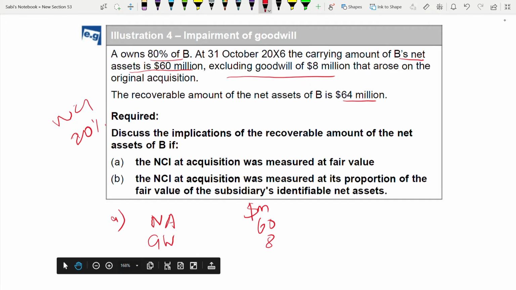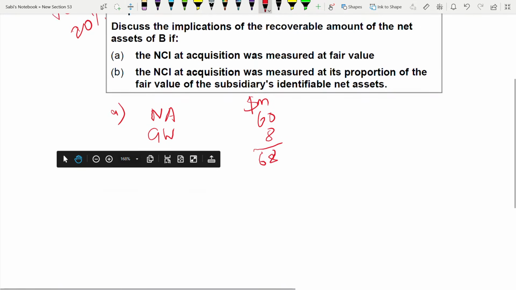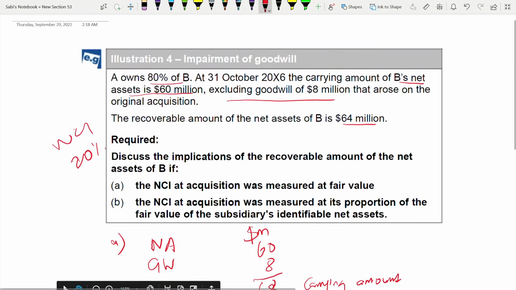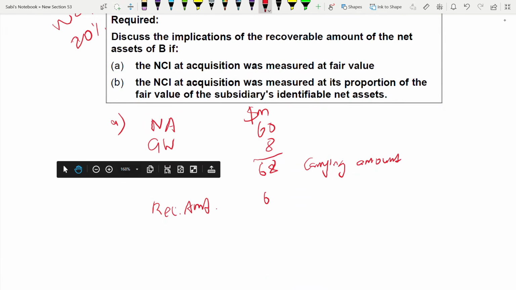So your carrying amount becomes 68. This is your carrying amount. Then recoverable amount. What is the recoverable amount? It is 64. 64 is the recoverable amount.